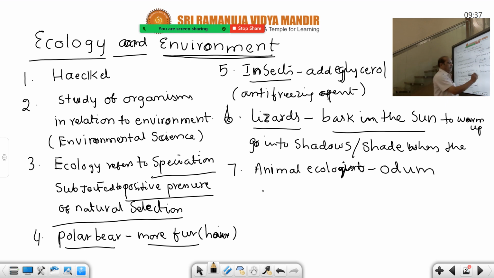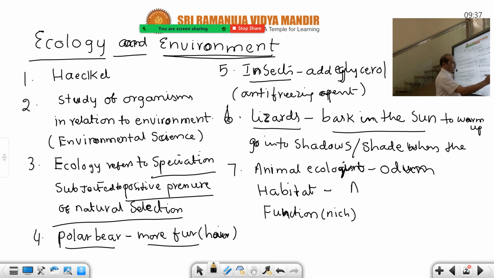He said that analogies are used for habitat and function. The function of the organism, or functional status of the organism, is also called niche. And habitat means address. He used the address for the habitat and he used the profession for the function.